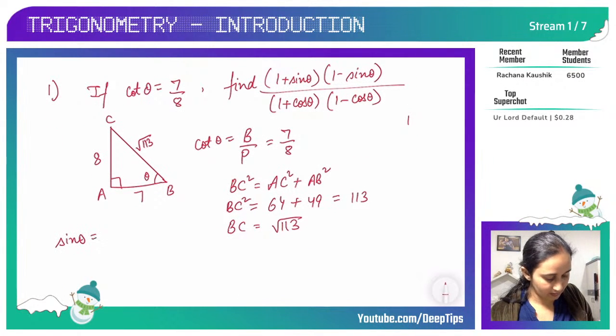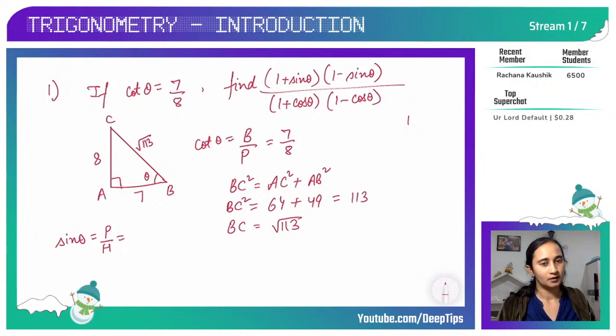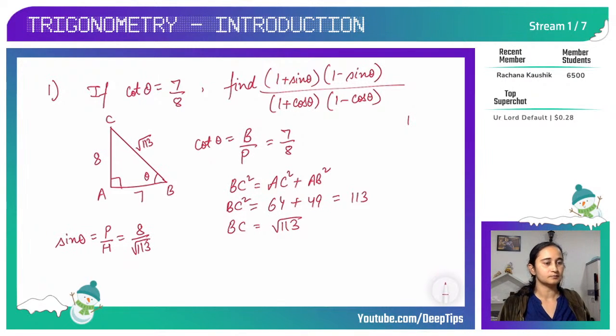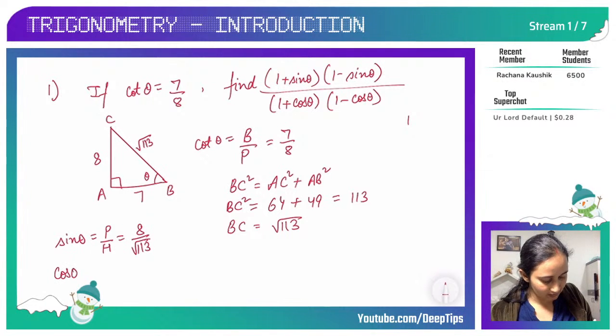So sine theta is perpendicular upon hypotenuse. My perpendicular is 8 and hypotenuse is root 113, correct? And in the question they are asking 1 plus sine theta, and cos theta is also there in the denominator. So cos theta is base upon hypotenuse.